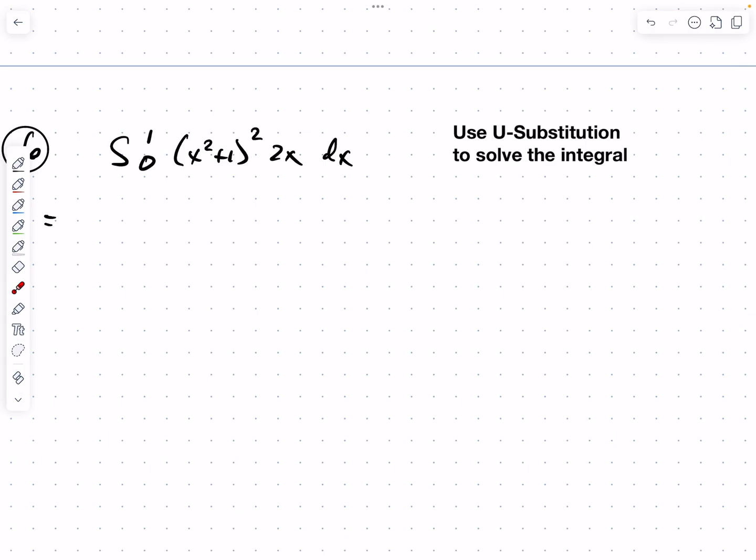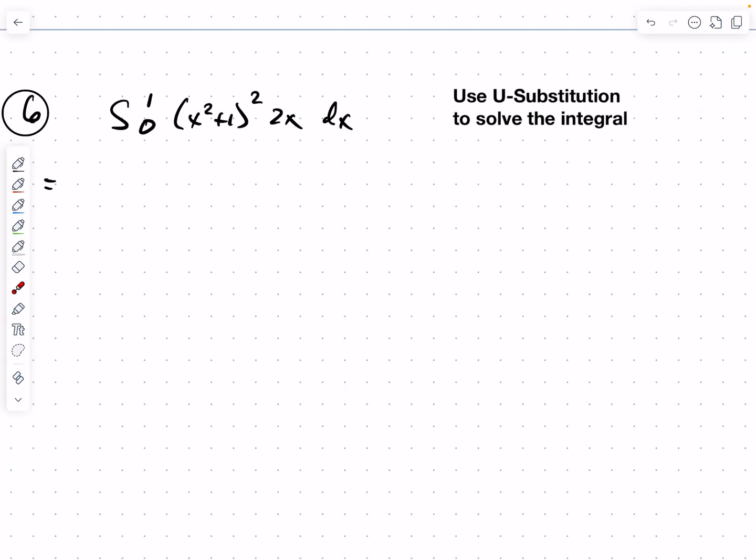So now I'm going to look at u substitution in the context of a definite integral. I want to know the definite integral of (x squared plus 1) squared times 2x, from 0 to 1.